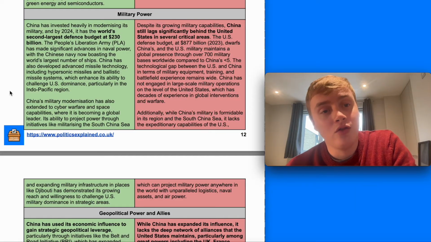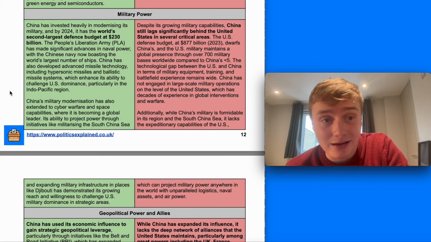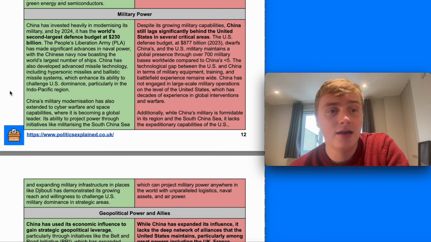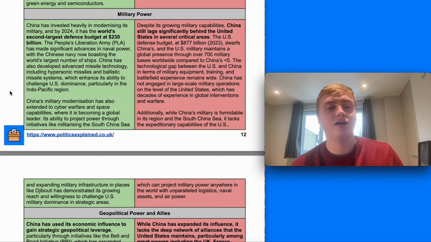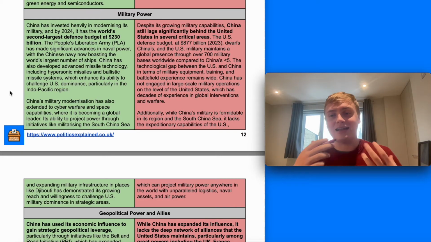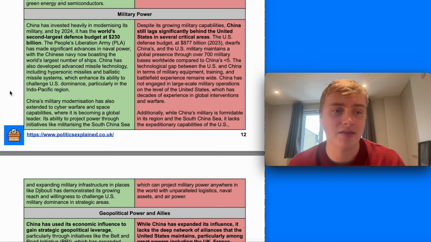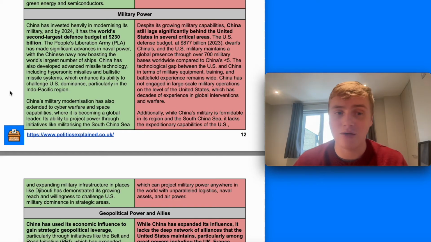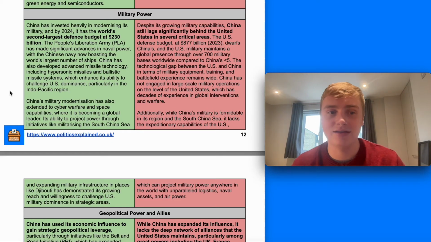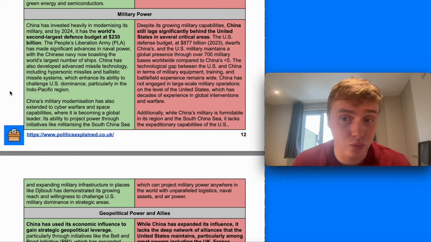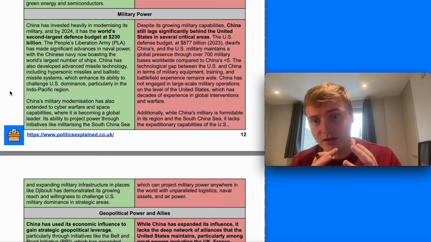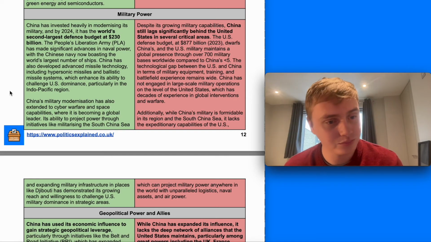Militarily, on the one hand, it can be argued that it has the world's second largest defence budget. The PLA has made significant advances as a military, and it's really extended its regional power and projected its power in the South China Sea in particular, and in other areas such as cyber warfare and space capabilities, for example, in the Arctic as well, where it's working with Russia a great deal, and it's really going to become an increasingly important geopolitical arena.